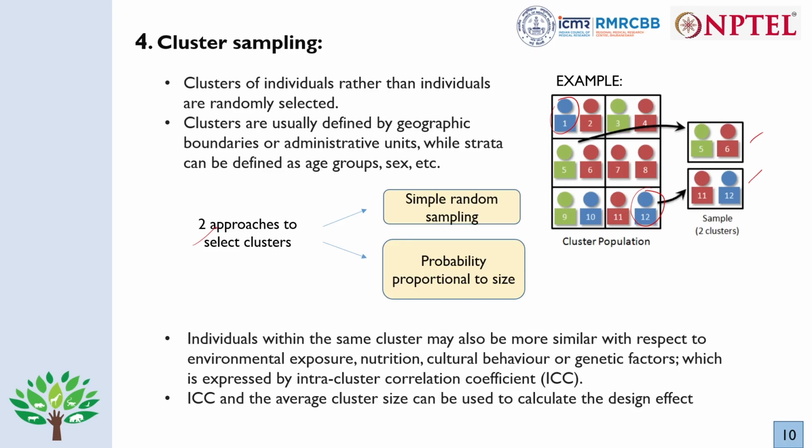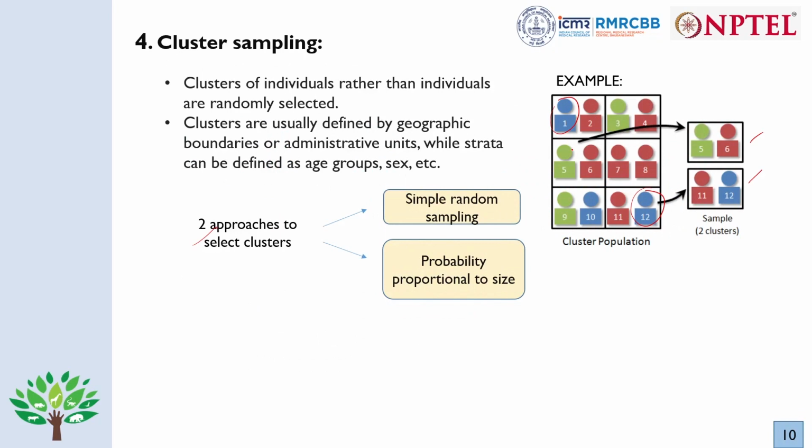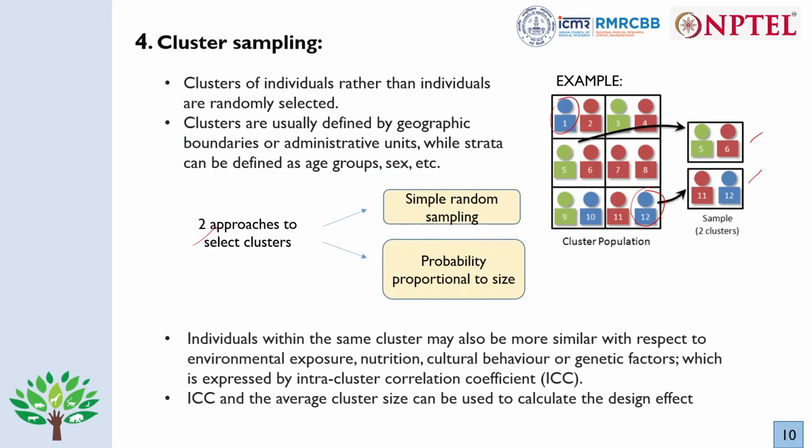Or else we can do it based on the size of each cluster, that is known as PPS, or probability proportional to size sampling method for clusters. Now we can see that in the previous example, each of the strata were all of the same color, they were all similar, homogeneous. But keep in mind that in cluster sampling, each cluster should be a reflection of the general population. The variability in each cluster should be just like in the general population. They should not be homogeneous.